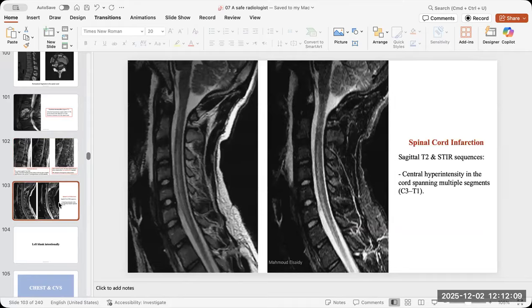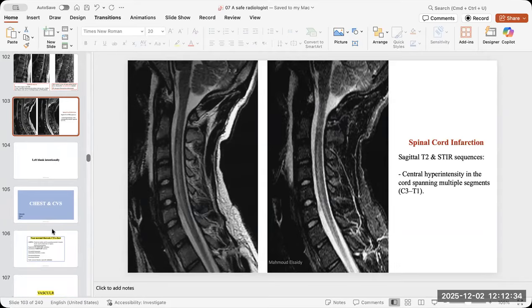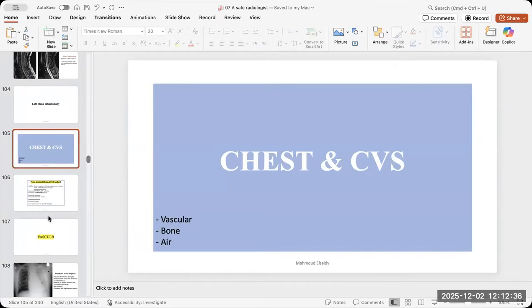A lot of information you already know about them, but you have to make a roadmap or a mindset for the important stuff, so you will not forget them in the exam. You already know them, you already organized them, and it is easy to recall in the exam. Finally, also the spinal cord infarct, how it looks like, and this stuff. We are done with the first part, the CNS and the spine.